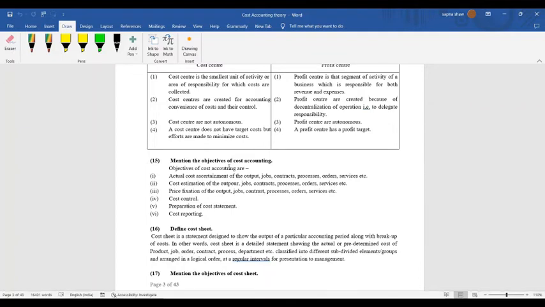And in cost accounting we do both things: ascertainment of cost and estimation of cost. Both are very important to decide what the cost should be in future and how you are going to maintain that cost. Controlling the cost, cutting down the cost, is again a very important feature of cost accounting.